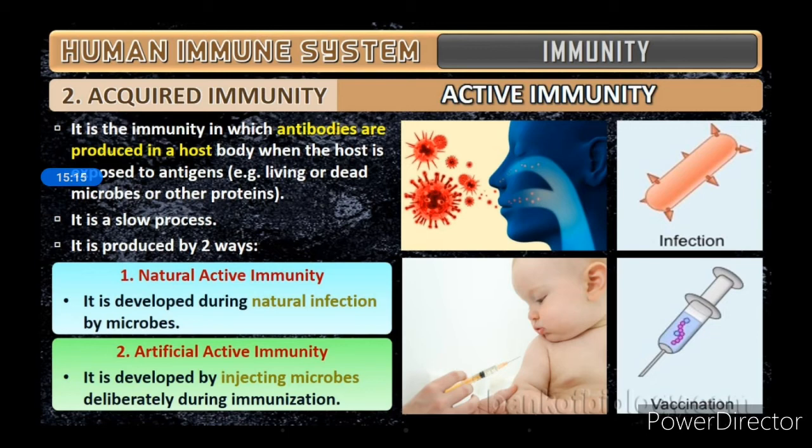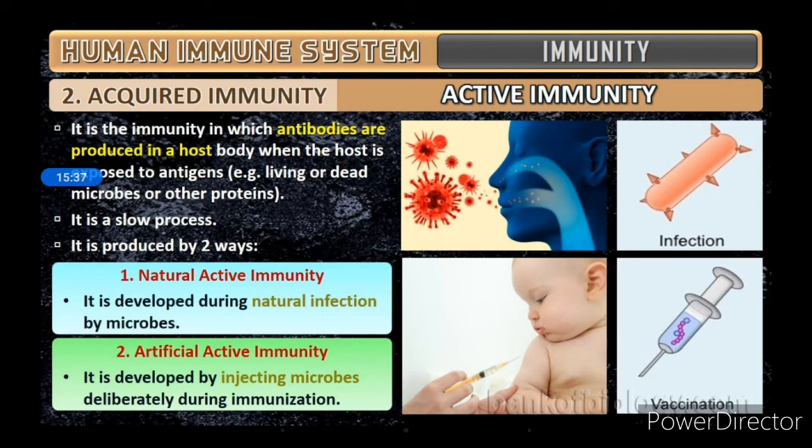Naturally, for example, if we get an infection by any microorganism, our body will generate antibodies against it. So it is happening naturally, right? Artificially, nothing is being done. Naturally, a disease comes to a body, the body reacts, and antibodies are produced. But it can be done artificially also.